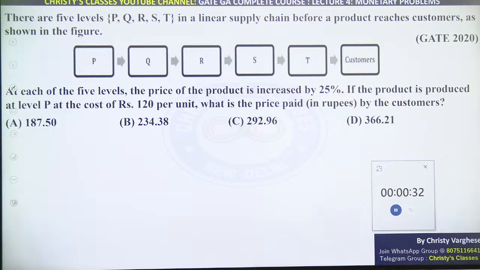Some of you got the answer. Okay, so I'll explain.